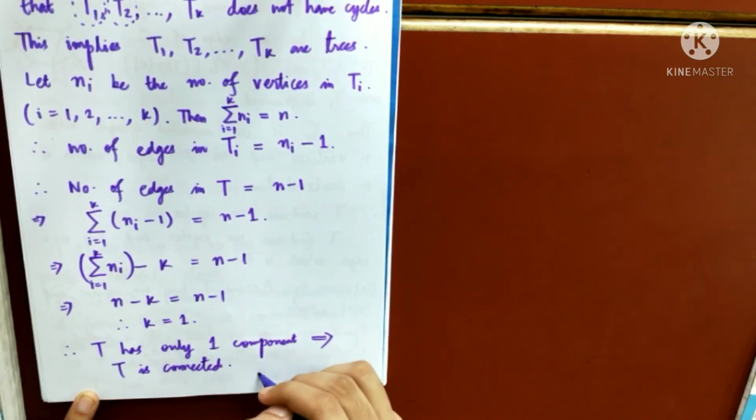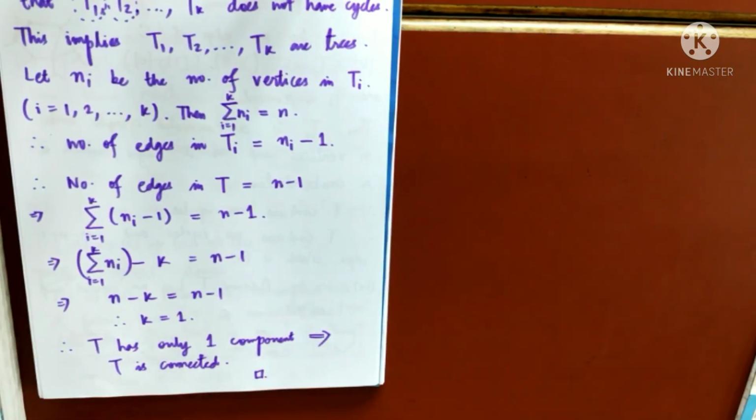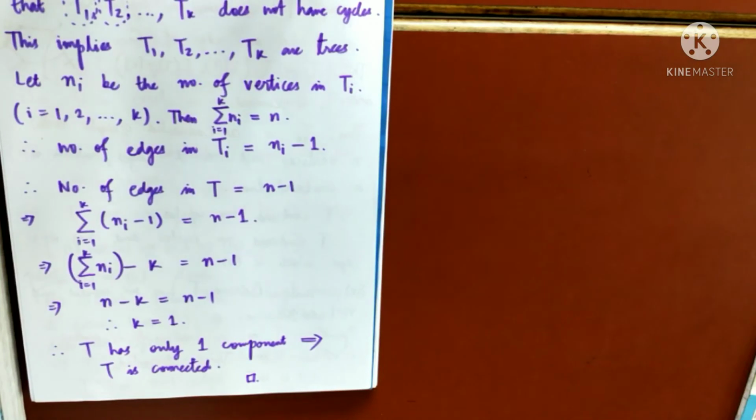We are done with that. Because T is connected, and T is acyclic according to the question or the hypothesis, that means T is a tree. Did you understand the proof? Okay, this is a very important characterization of trees. All of these will hold together or none of them will hold.